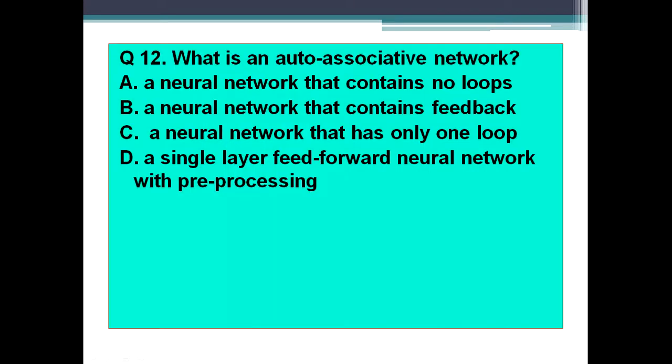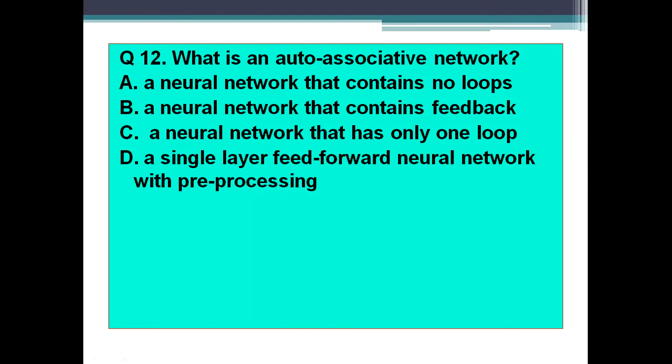Next question, what is an auto-associative network? This is a very important question. Option A says a neural network that contains no loops. Option B, a neural network that contains feedback. Option C, a neural network that has only one loop. And option D says a single layer feed-forward neural network with pre-processing. Your time starts now.